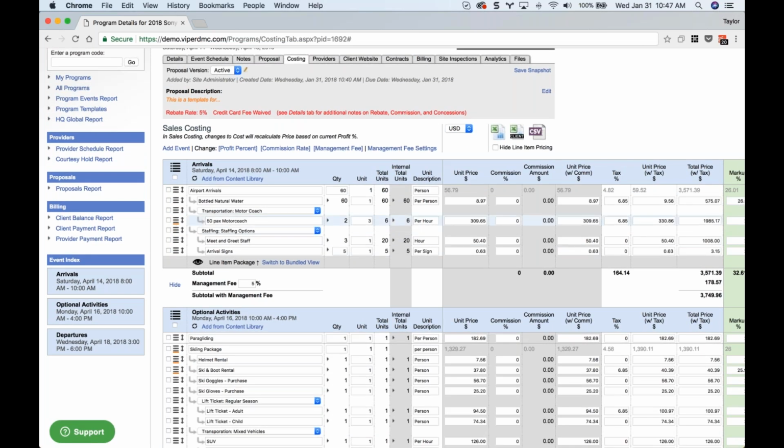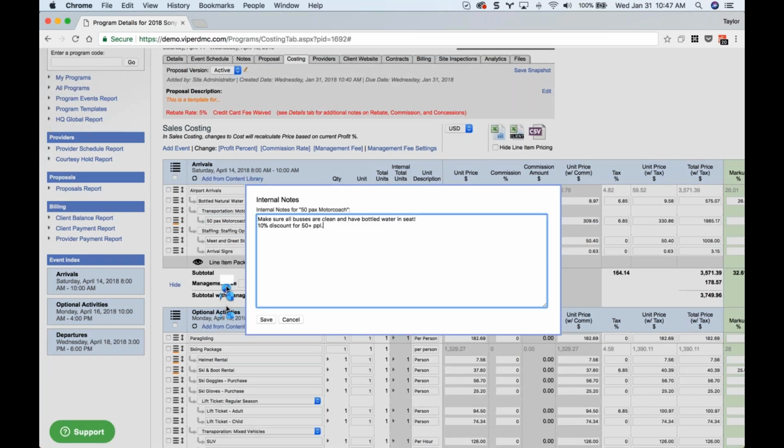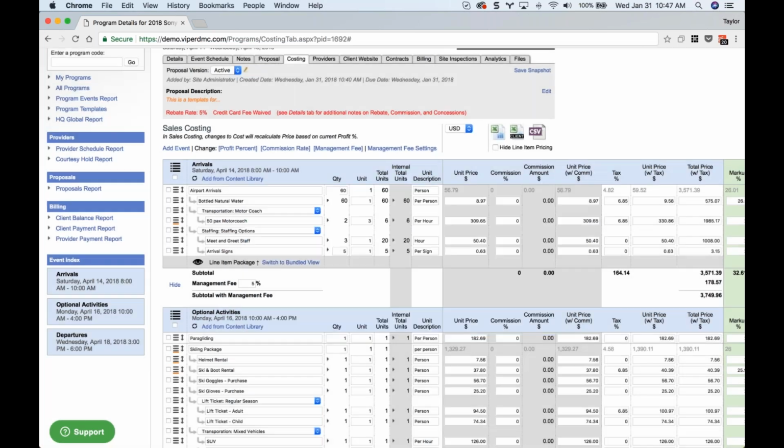All right. Just a new indicator here. You'll notice there's a little orange line under this line item menu, and that just indicates that this item has internal notes entered. So if you go to internal notes here, you'll see that there are indeed internal notes entered for this 50-passenger motor coach. So it's subtle, but that new orange indicator means that you have notes entered for that line item that either pulled in from the content library or you added directly here within the costing.